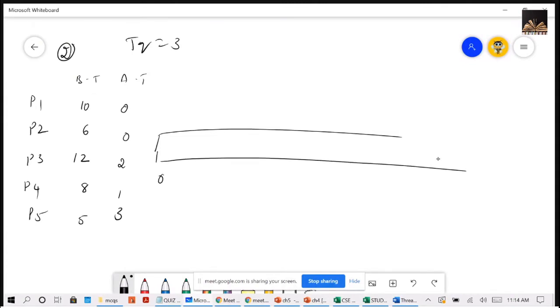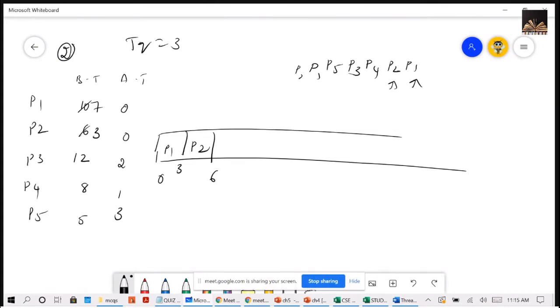Zero, P1, P2, right? So by the time of 3, the processes that have arrived are P4, P3, P5. Then P2, P1 got executed now. P1 added at the end here. Then P2 will be taken. So now P2 will be left with 3, 6.